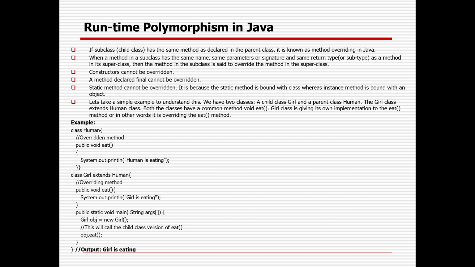So when a method in a subclass has the same name, same signature, same parameters, and same return type as a method in the superclass, then the method in the subclass is said to override the method in the superclass. A method declared final cannot be overridden, a constructor cannot be overridden, and a static method cannot be overridden as well.